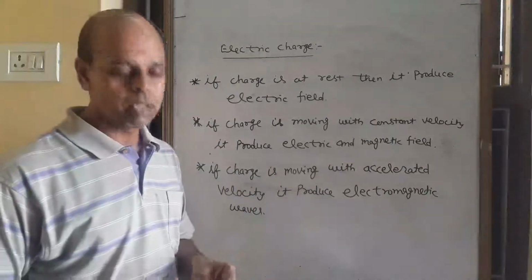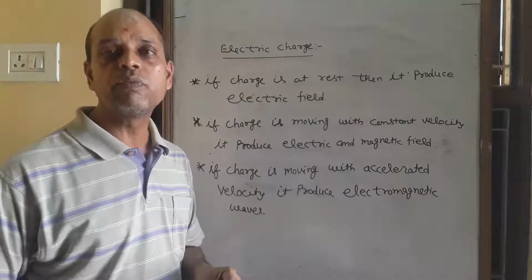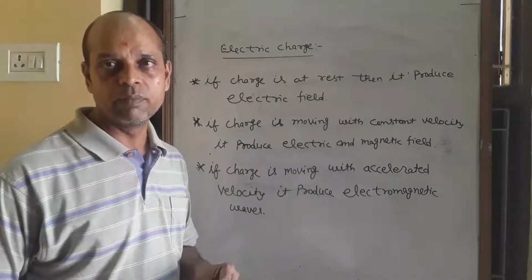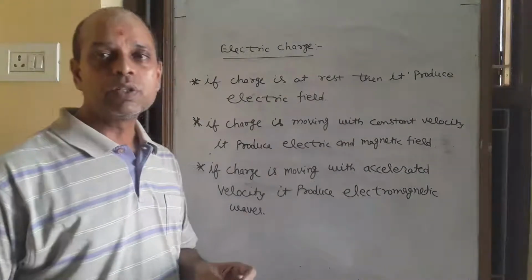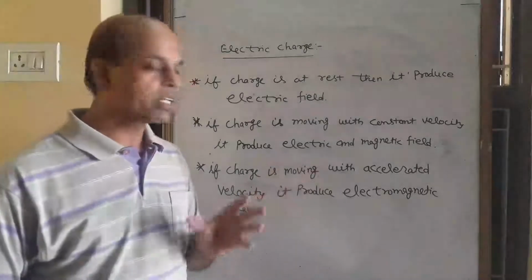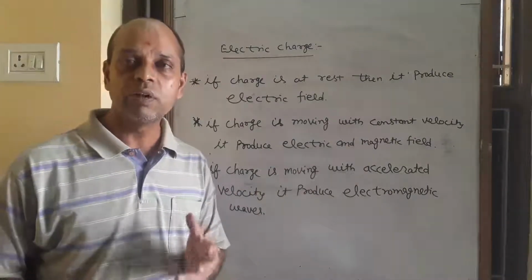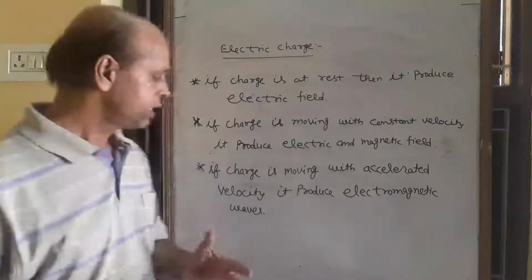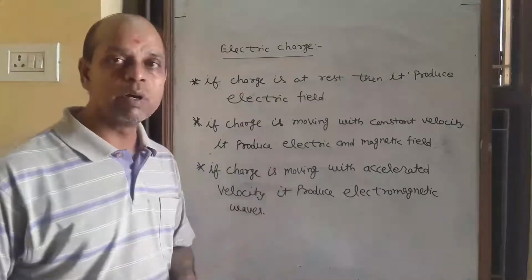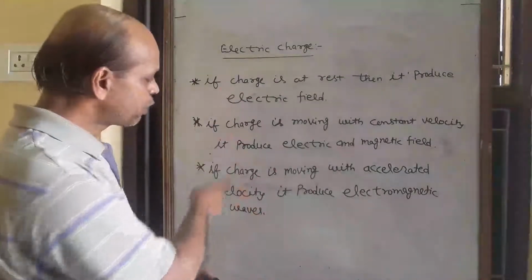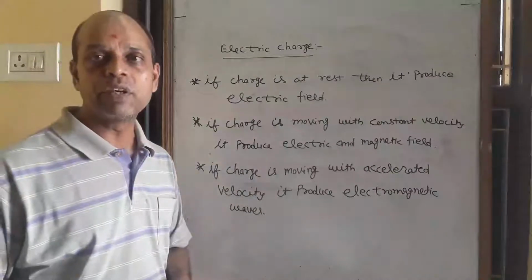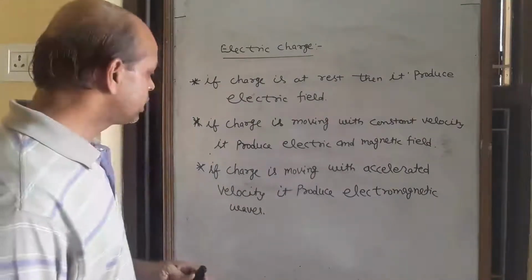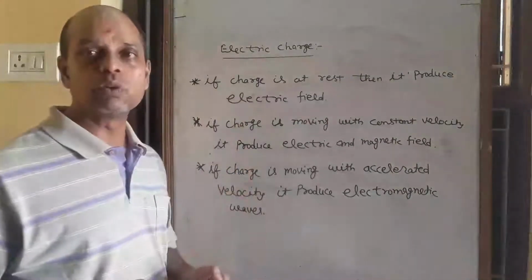Accelerated velocity means the rate of change of velocity with time. So whenever charge moves with accelerated velocity, meaning its velocity changes with time, then it produces electromagnetic waves. These are three important questions in examination. So I think you understand these questions.